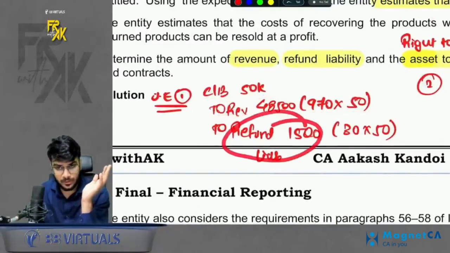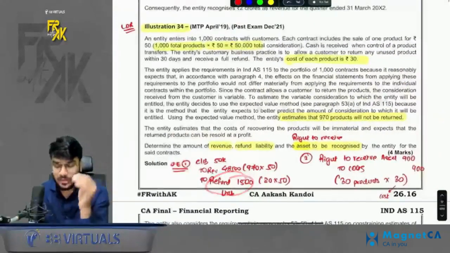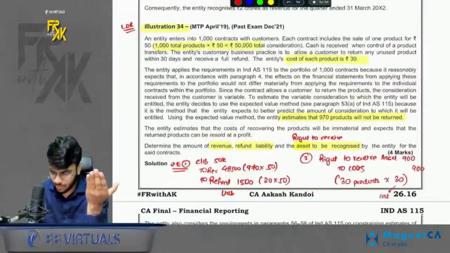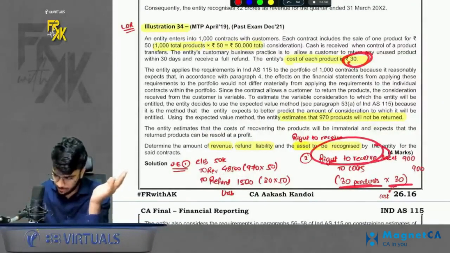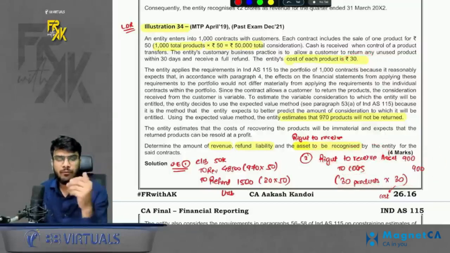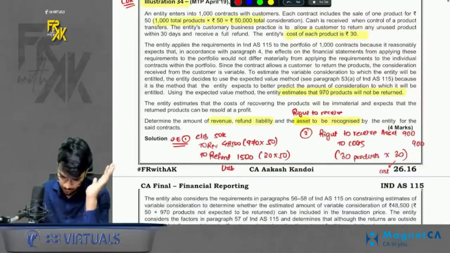Remaining, we will book a refund liability. Okay. Also, the 30 items which you expect to be returned, record a right to receive also at the cost of asset. So 30 products into 30 rupees. Right to receive to COGS. That's it. They have not talked about what will happen after 30 days. Okay, do remember that part.